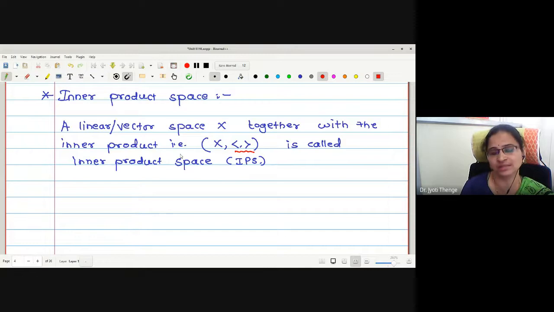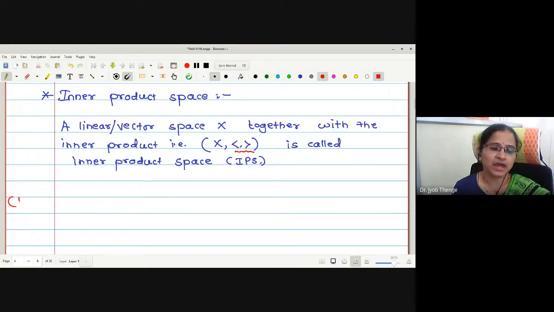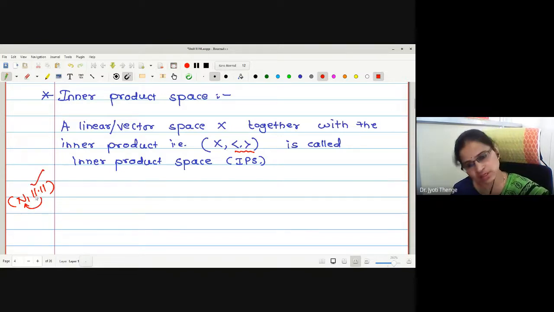A linear space together with inner product means we take the multiplication of any two vectors in this vector space X with the help of this inner product. As in a normed linear space we consider the distance of any vector with the help of the norm, similarly, multiplication of any two vectors is taken with the help of this inner product.